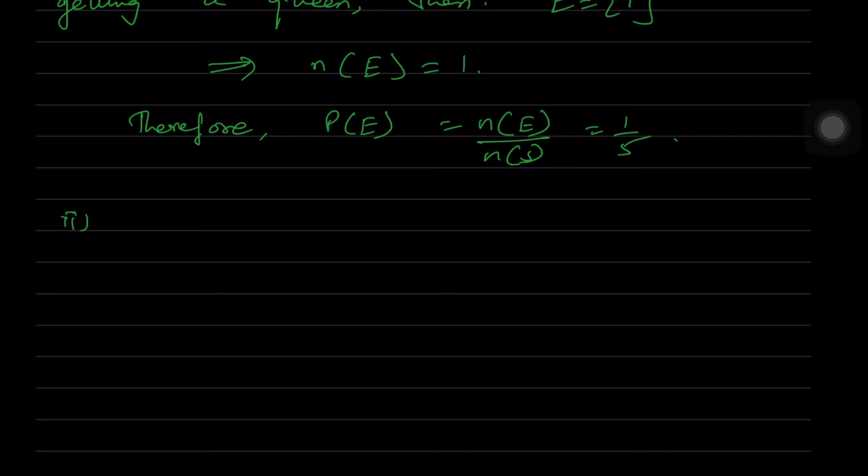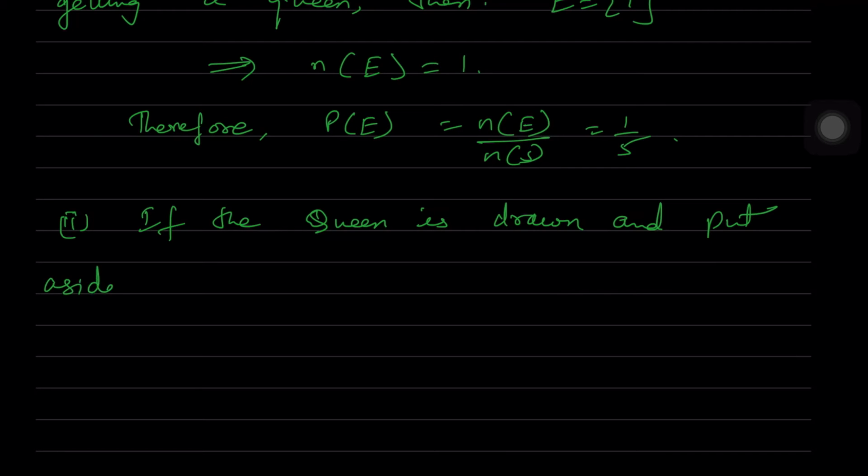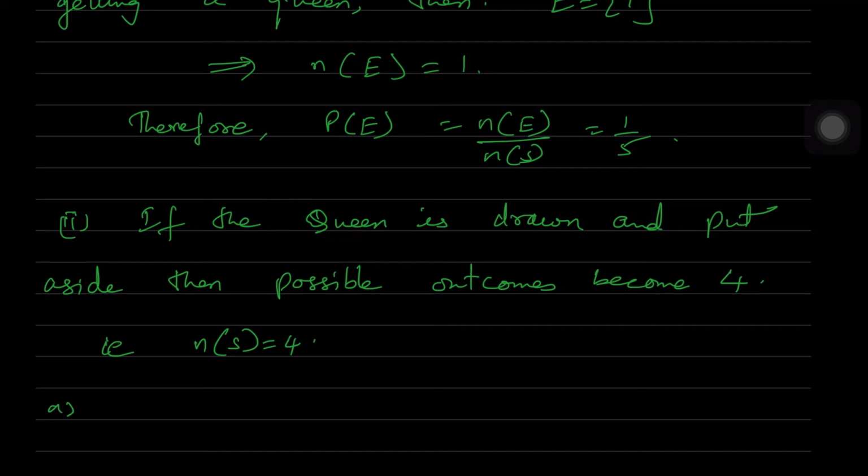Now we have drawn one queen from these 5 cards, so we are putting it to one side. Then the total possible outcomes are 4, because from 5 you are removing the queen, that is one card, which is equal to 4. So n of S is equal to 4 now. So first, let A be the favorable outcomes if the picked up card is an ace.